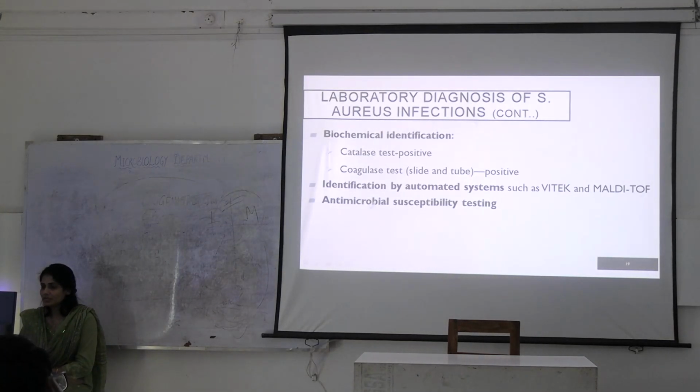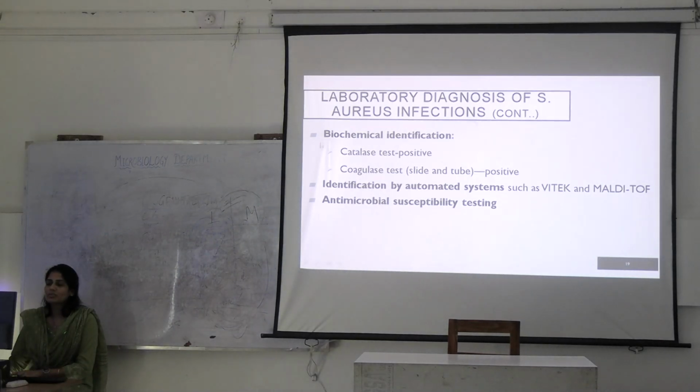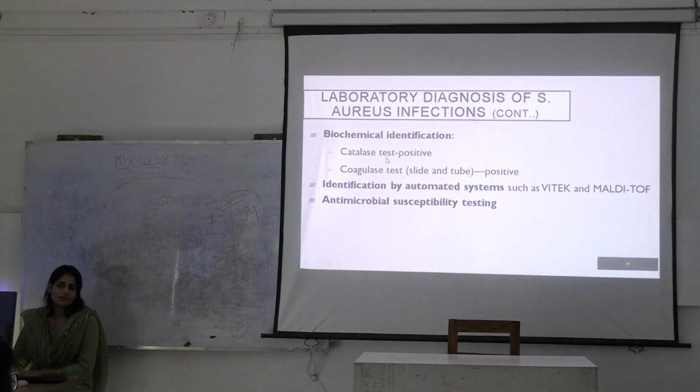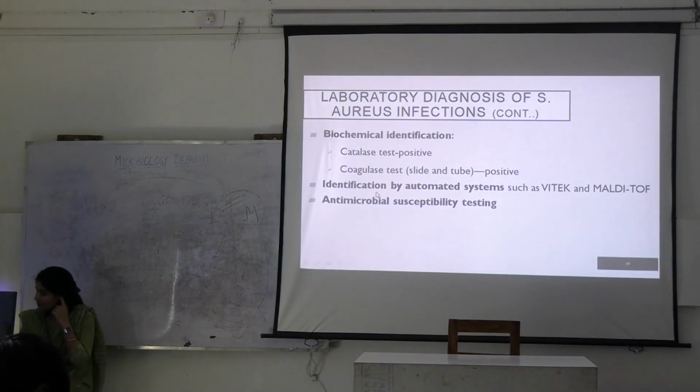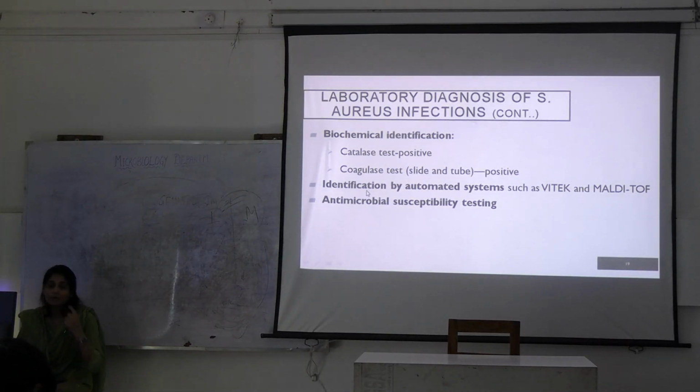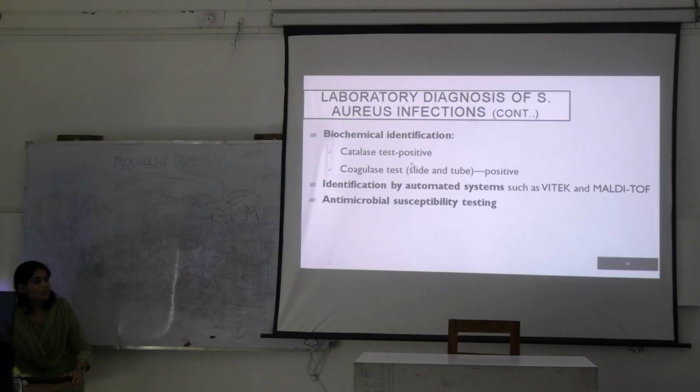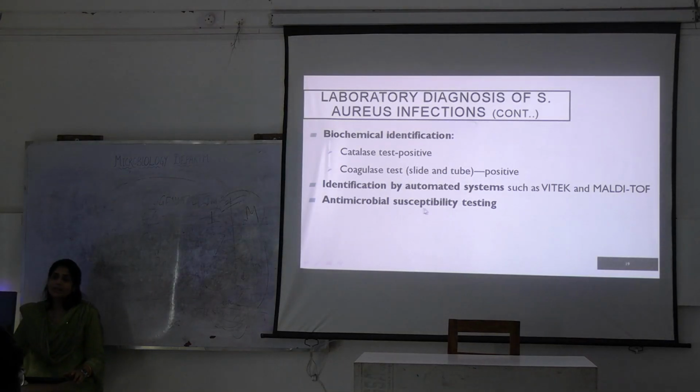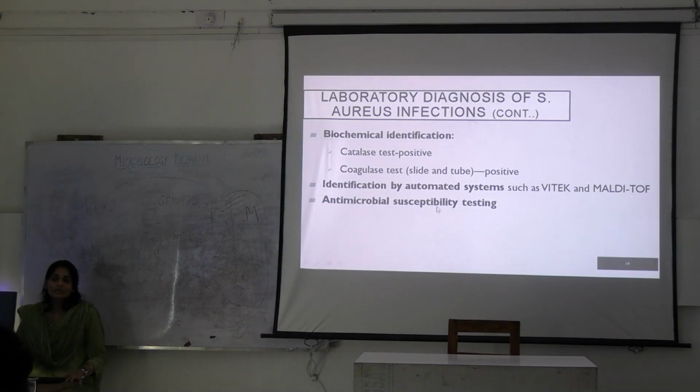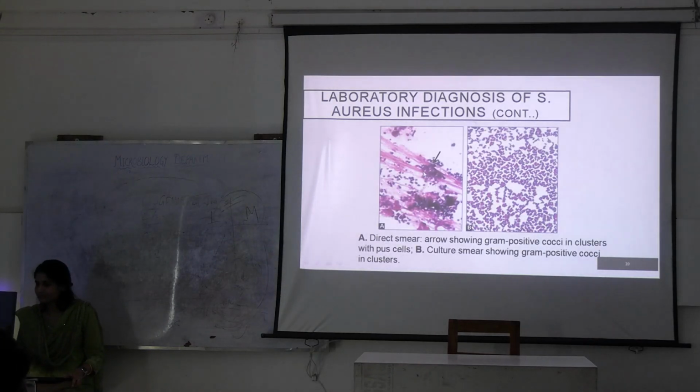This we have already covered. Biochemical identification, primarily you will do catalase test and coagulase positive. What else can you do? It also shows DNase test on the DNase agar. What else? For identification by automated systems, you can go for MALDI-TOF or Vitek, and most importantly, do antimicrobial sensitivity test. Okay.